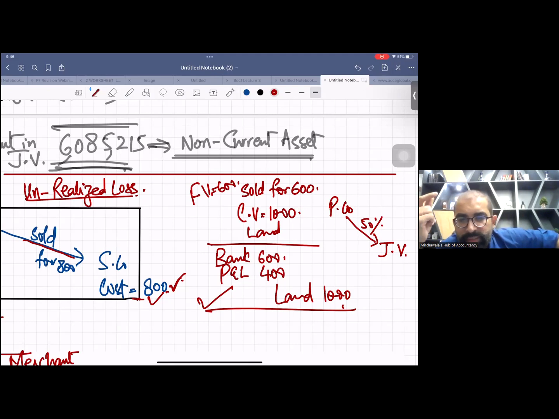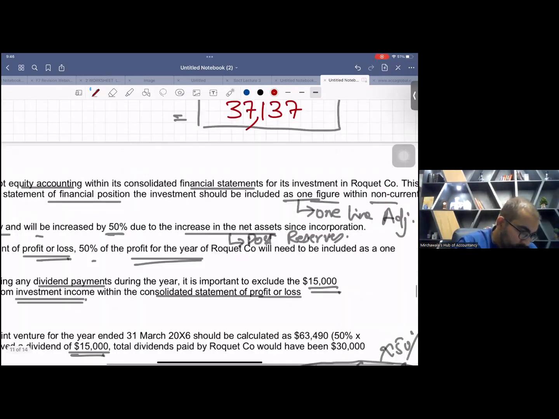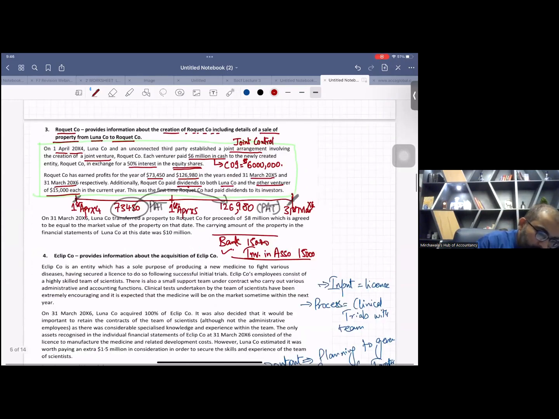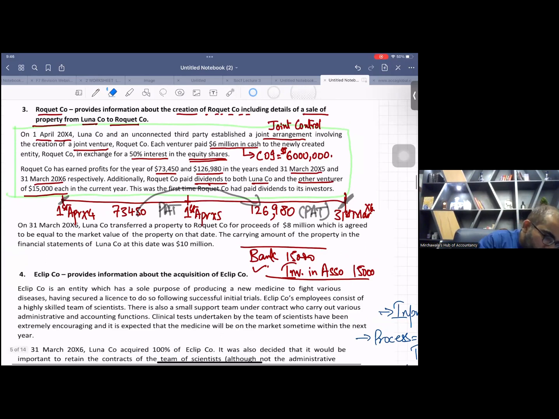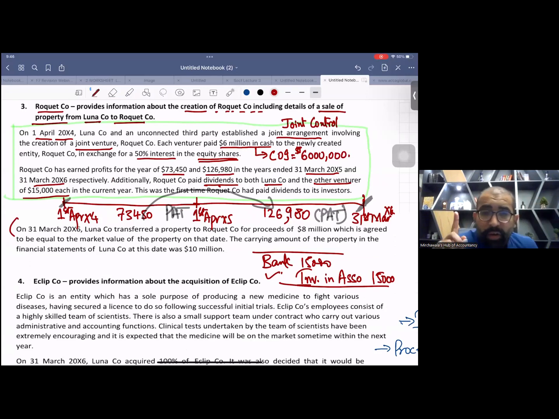And now this question is a piece of cake, the remaining part, because I've taught you. Just read the question. Student, read this part, please. On 31st March X6, Luna company transferred. Luna is the parent company.